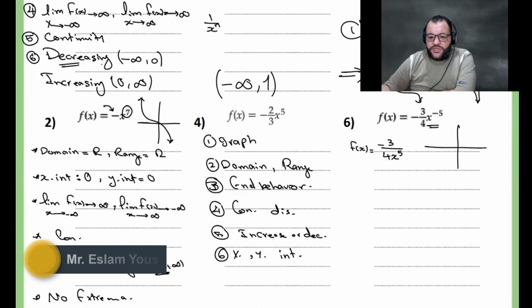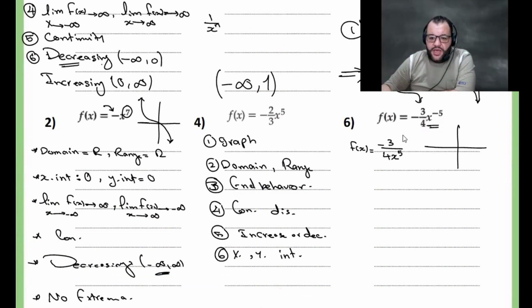So how will the graph for this one look? Because now we have a is a negative number and n is odd. It means normally it lies at the first and the third quadrants, but because a is negative, it will be at the second and the fourth. Okay?